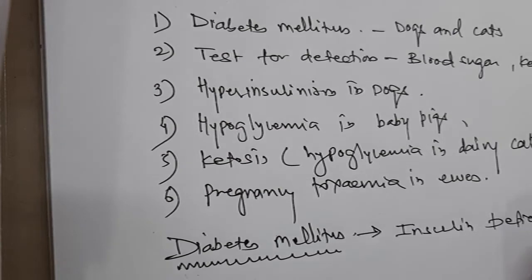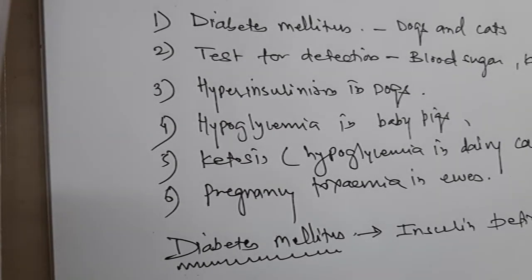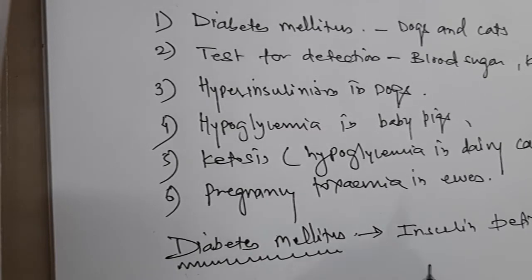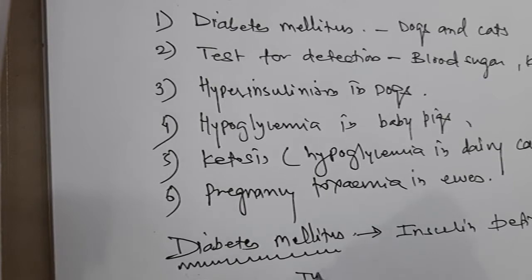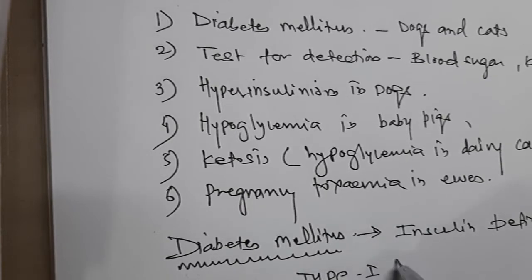Now there are different reasons for the different types of diabetes mellitus. If you see in human beings, they are generally type 1 diabetes mellitus.